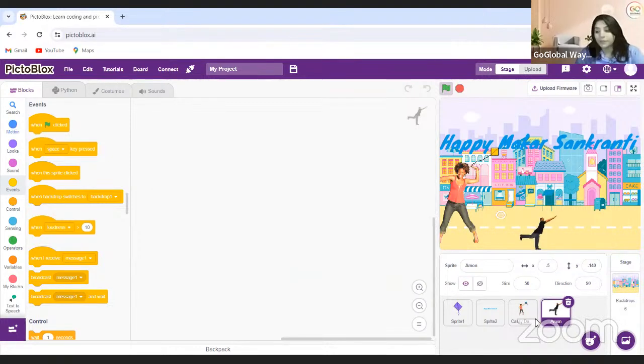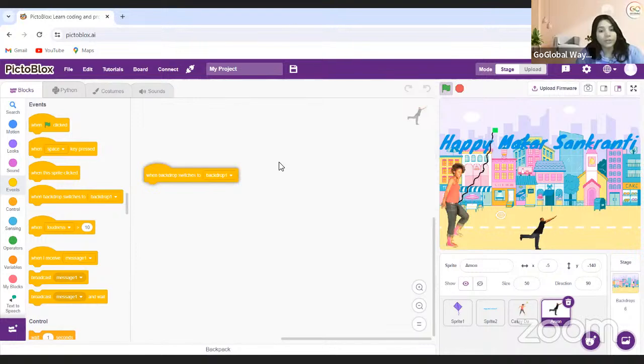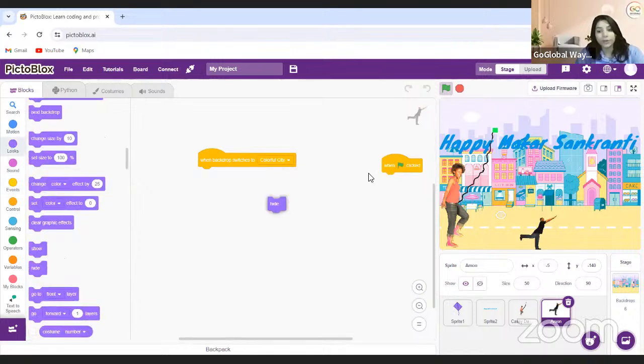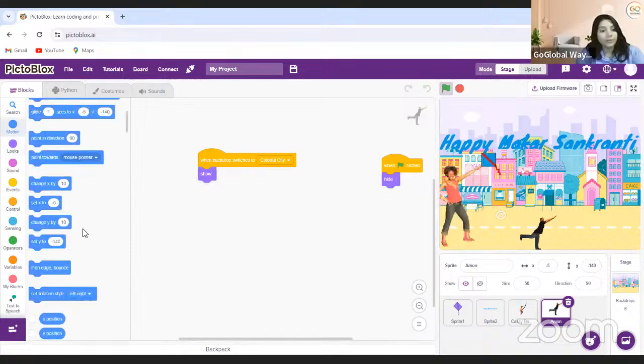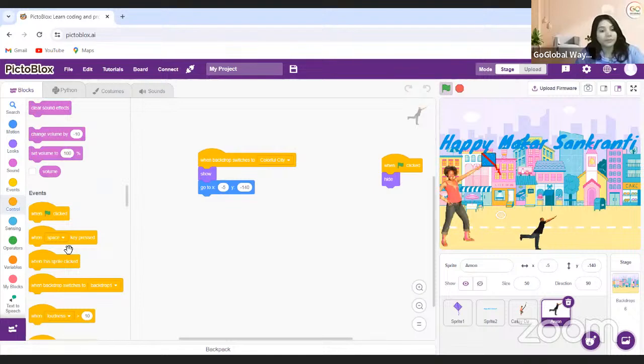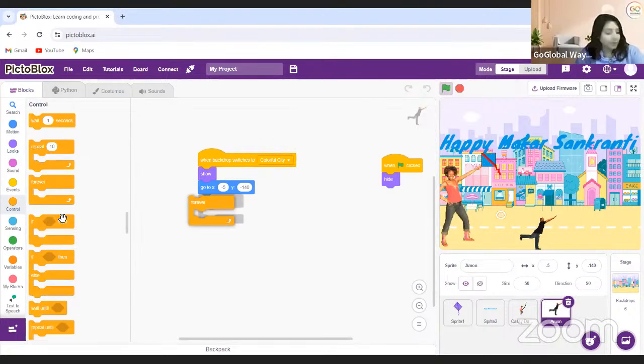And now I'm going to do like when the backdrop switch to the colorful city and when green flag click. So when green flag click, I just want to hide the sprite. I will show to the position, and I will take forever and if conditional statement.